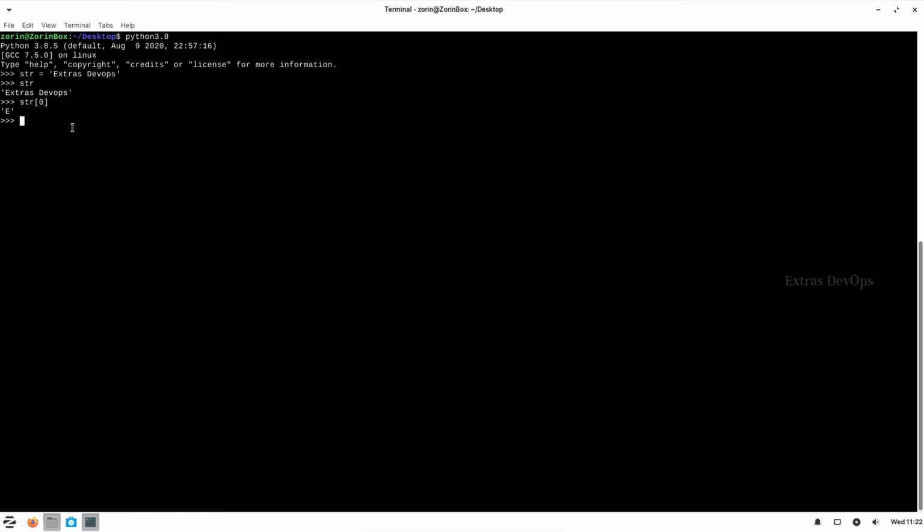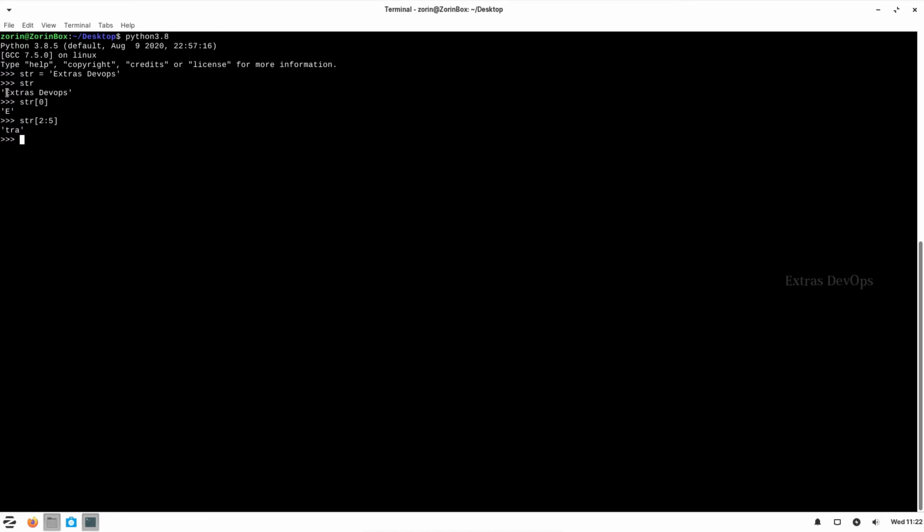So if you want to access a particular portion of a string like a substring, we can access something like this. So if you see here, we have given the start index as 2 and the end index as 5.